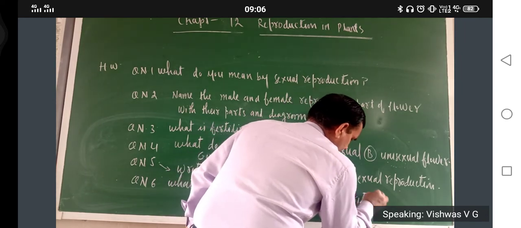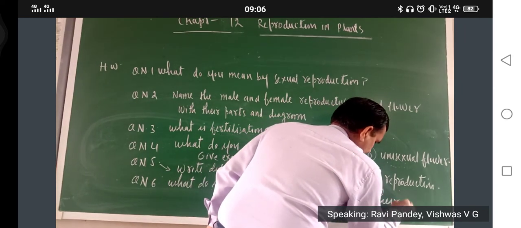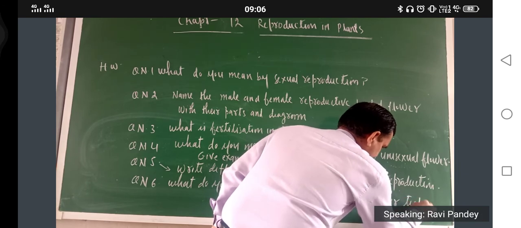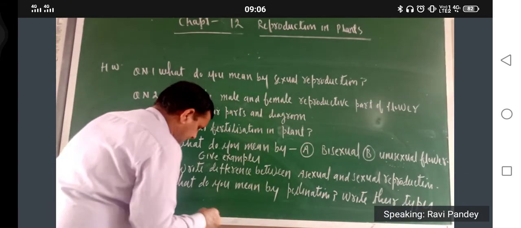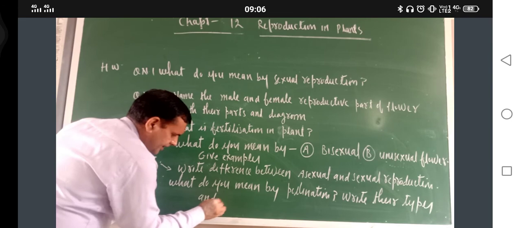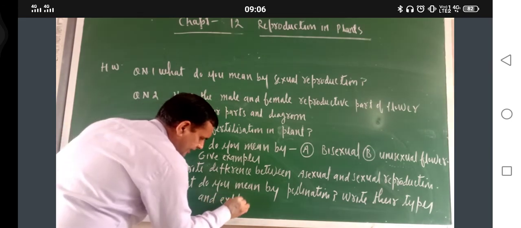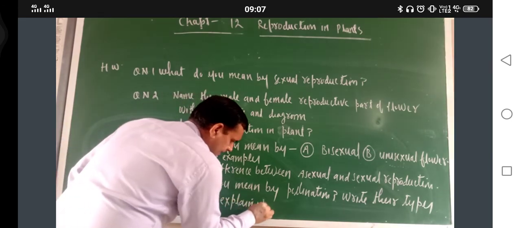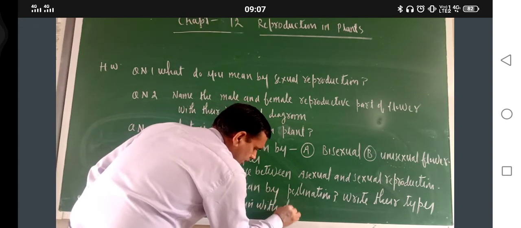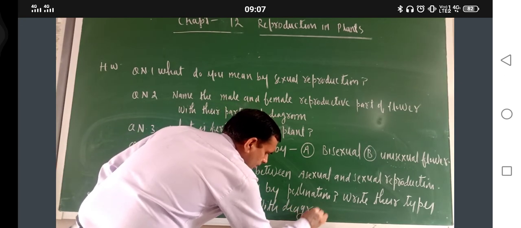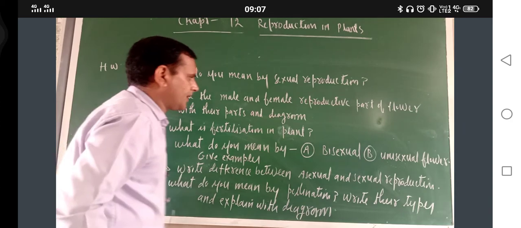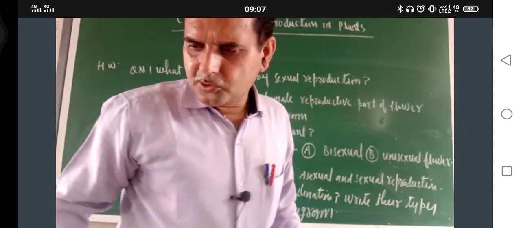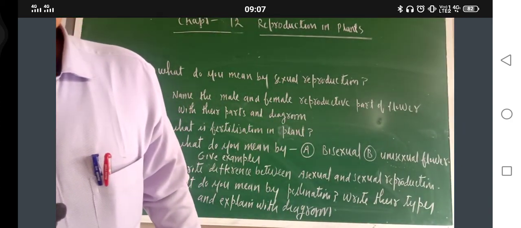Write their types and explain with diagram. Explain with diagram. Okay, so I hope that you understand.